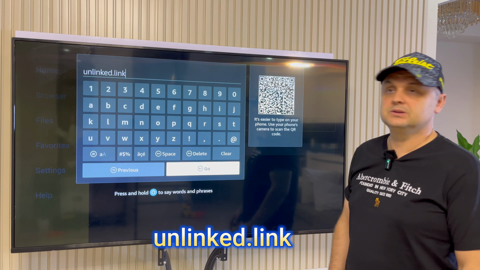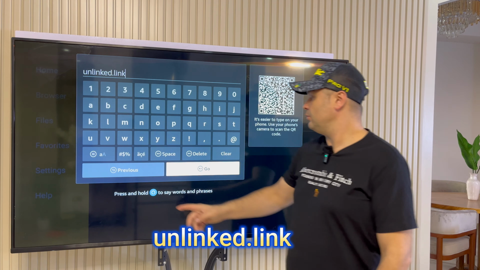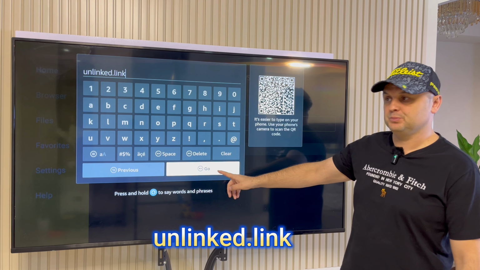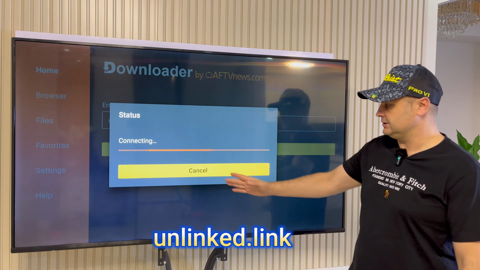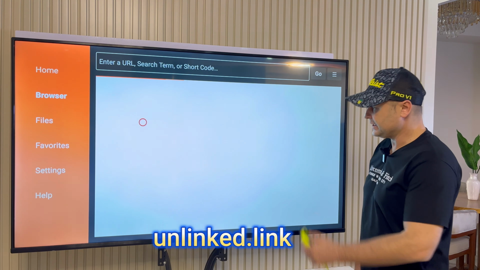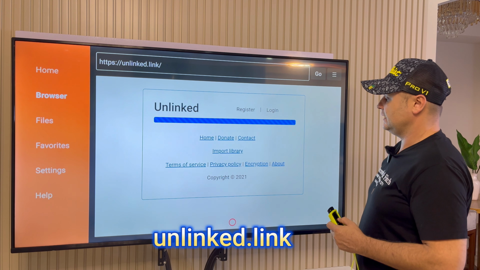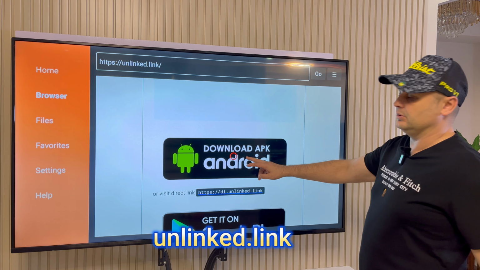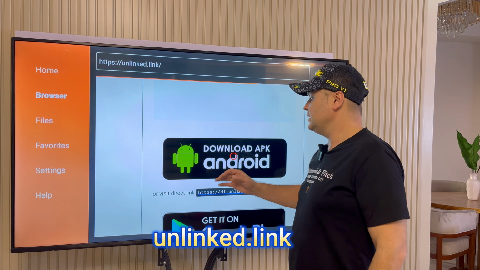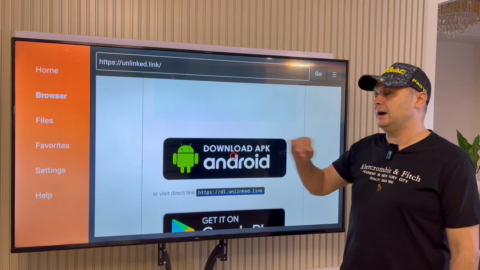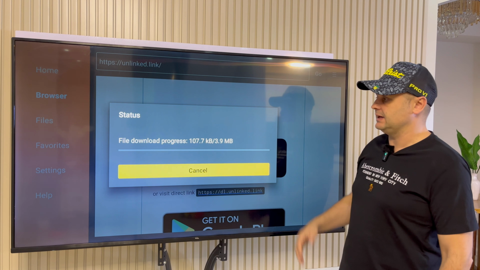So unlinked.link is what you want to put in. Once you put that, you're just going to press the go button, okay? Unlinked.link. It's going to take you to a website. And on this website, you can see I'm browsing around, okay? And I'm going to go and click on download APK Android, okay? Once I click on that, it's going to come up and it's going to start downloading the Unlinked application.